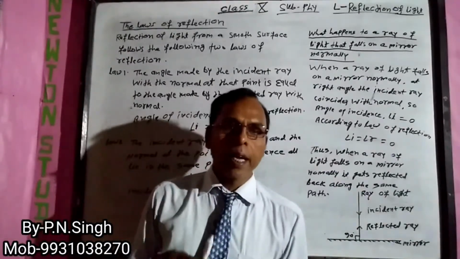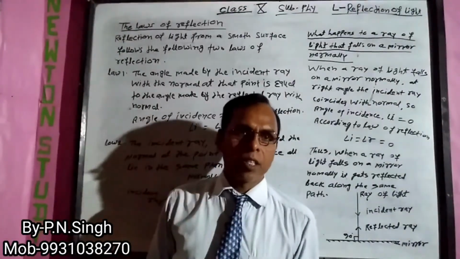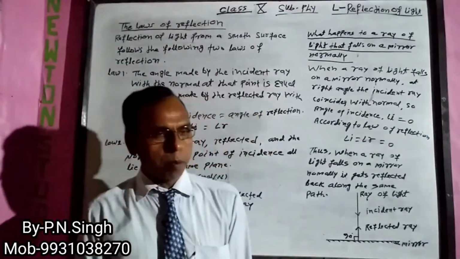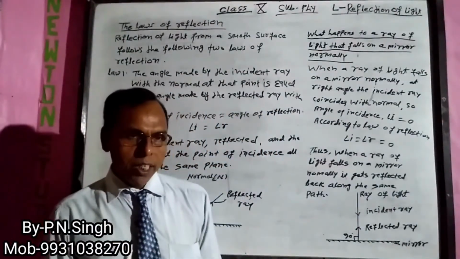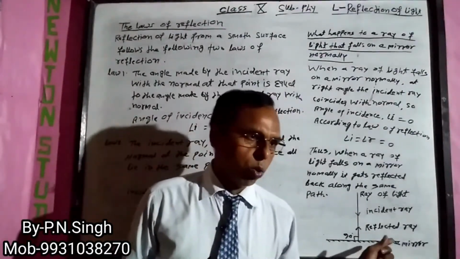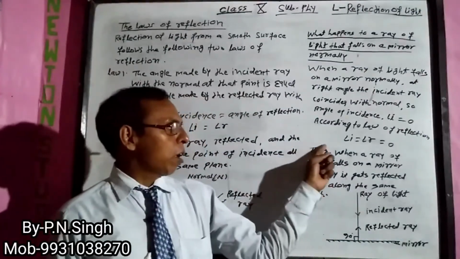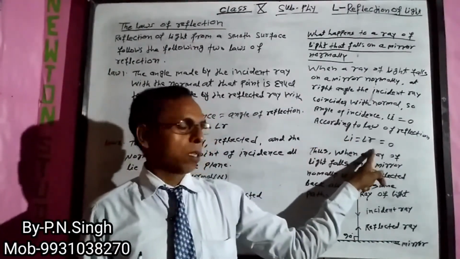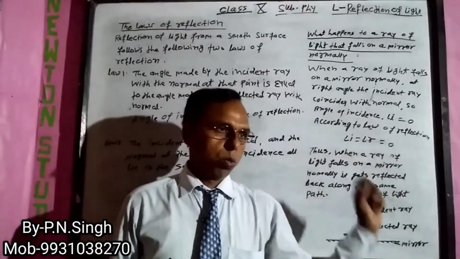When the ray of light comes back on its original path, then the angle formed by incident ray and normal is equal to 0. Hence, angle of incidence is equal to angle of reflection is equal to 0.